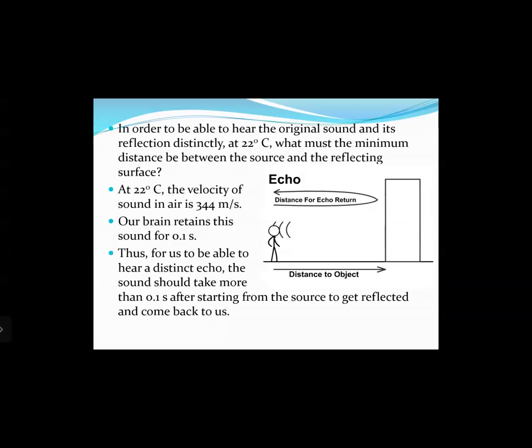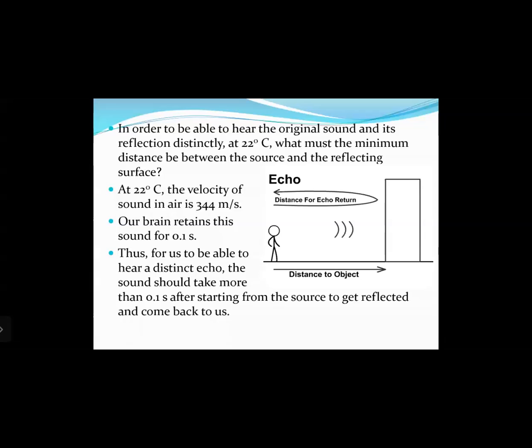What are the conditions? Now let us see what are the conditions which are required for us to hear an echo. In order to be able to hear the original sound and its reflection distinctly at 22 degrees Celsius, what must be the minimum distance between the source and the reflecting surface? As we had discussed, on the mountain top, when you are shouting, there might be a mountain in front of you, right? So for us to hear the echo, how far should the other mountain be from you? That is what we will be discussing.